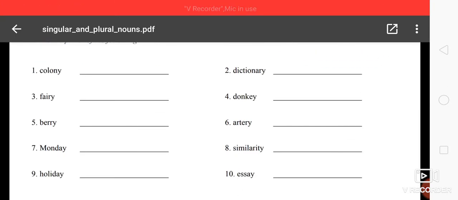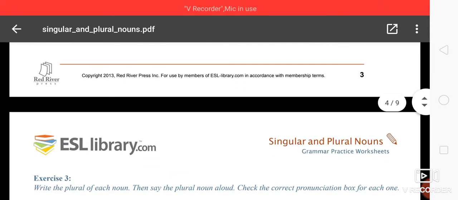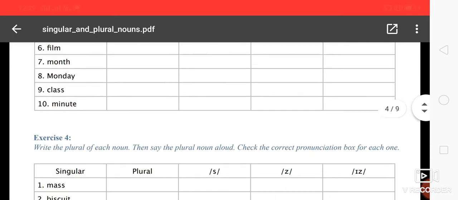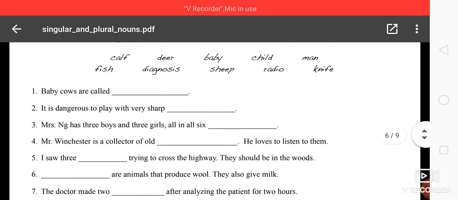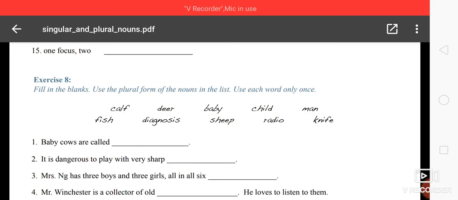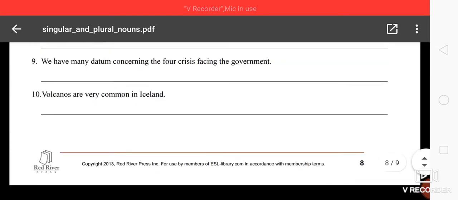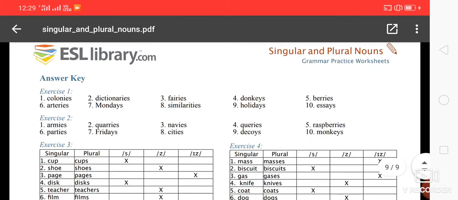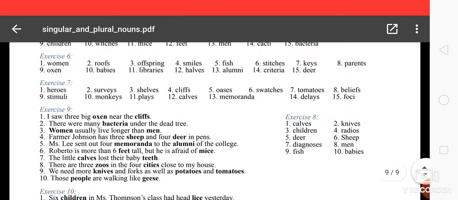Please go through the exercises. These are the exercises which you have to solve. Try to solve them all. Here you need to use the plural form of the noun. Baby cows are called what? In this way just try to solve these PDFs. All the key answers are given over here. You can go through all these key answers.